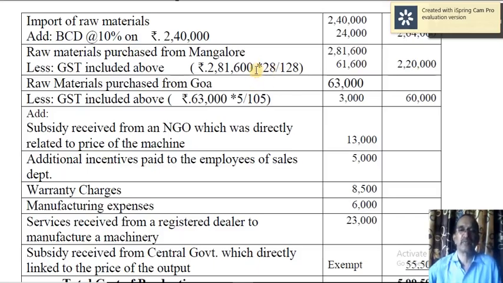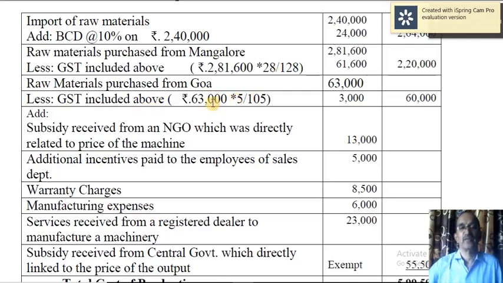that should be excluded. So 28% is the rate of tax there, therefore this 2,81,600 is equal to 128. Of that, 28 is the GST, and if you exclude that, that is 61,600. The remaining amount is 2,20,000. Raw materials purchased from Goa, again GST included above 5%.